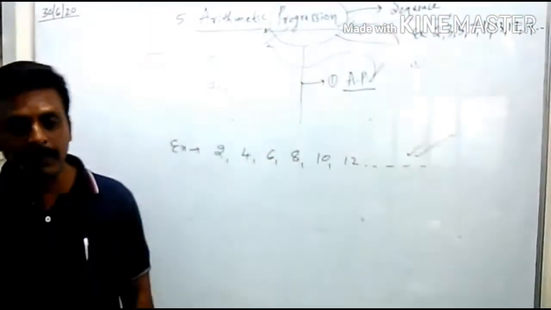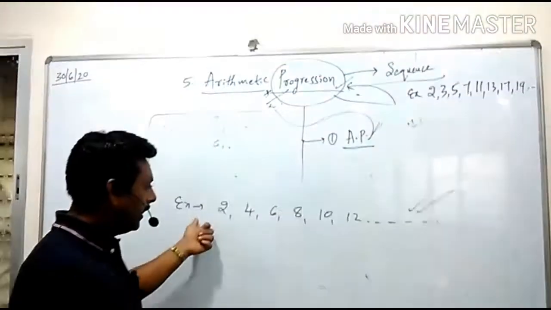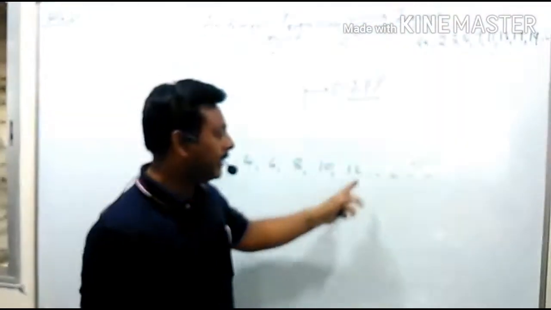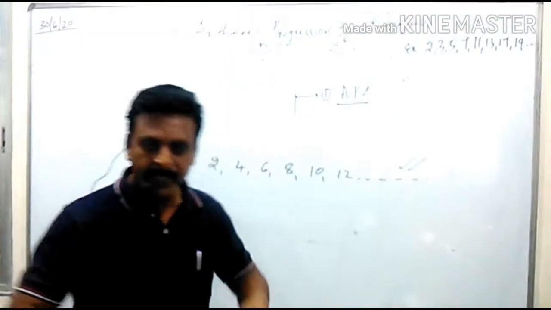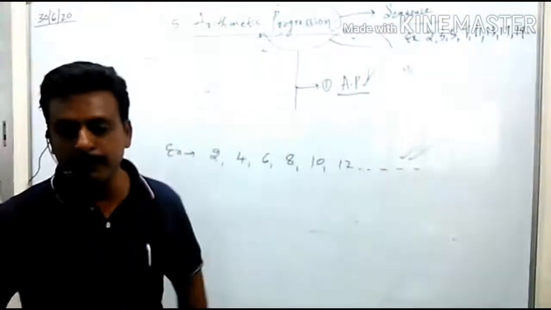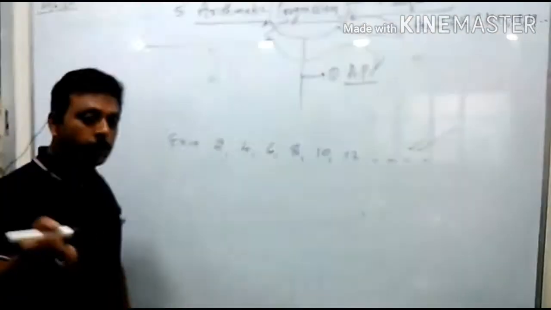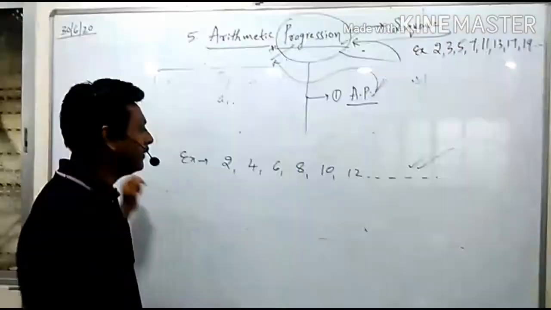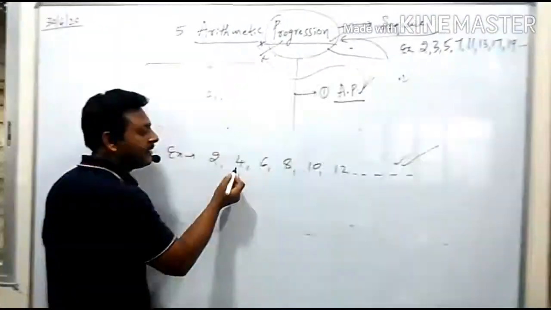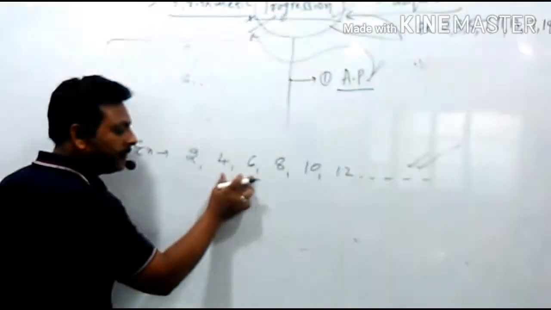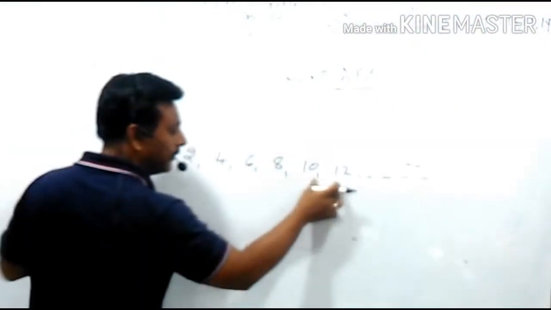Then question number 3: can you tell what number may come next? Definitely, you can say 14, 16, 18, 20, up to n number of terms we can write. But don't look at that. Look at what rule they are following. First term, second term: there is a relation between these two terms. There is a relation between these two terms, these two, these two.